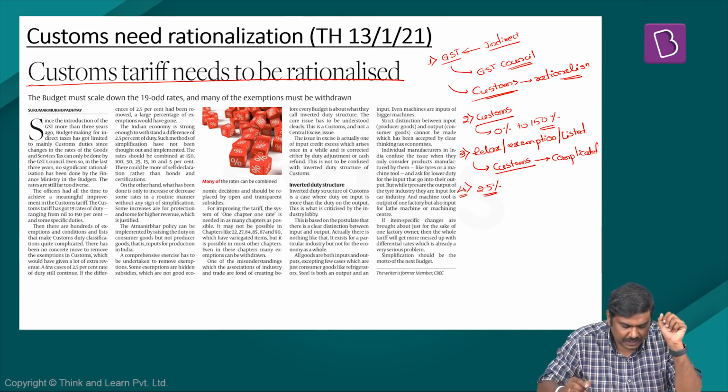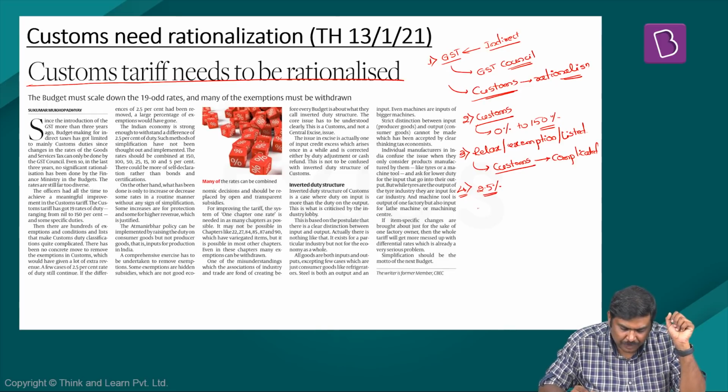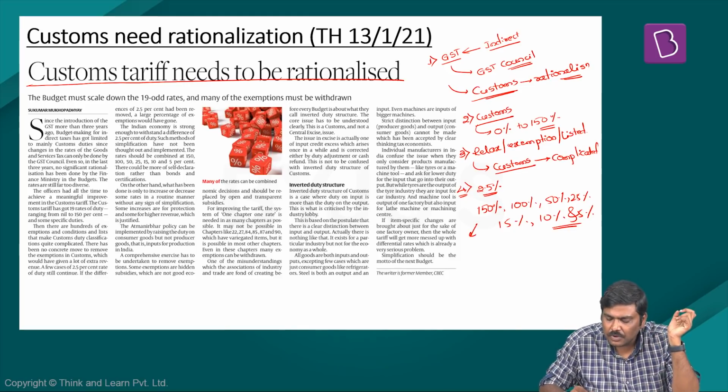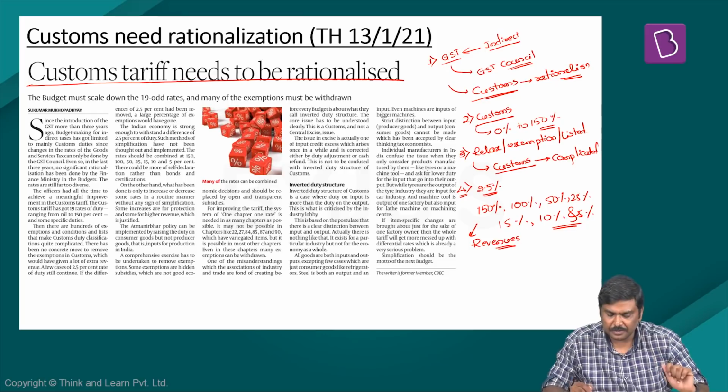And the article mentions that this rationalization should be done in the ranges of 150%, 100%, 50%, 25%, 15%, 10% and 5%. This will not only simplify the customs duties, it will also lead to collection of better revenues, or higher revenues, for Government of India because of the simplification.